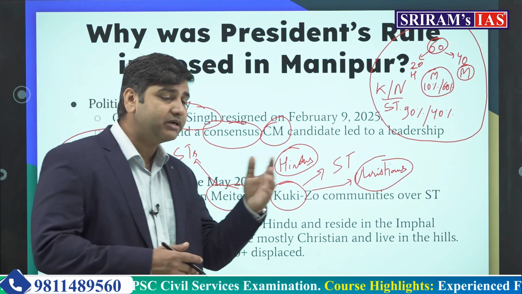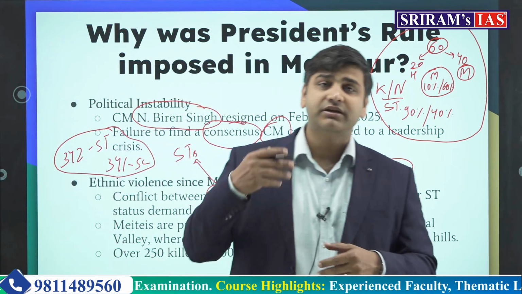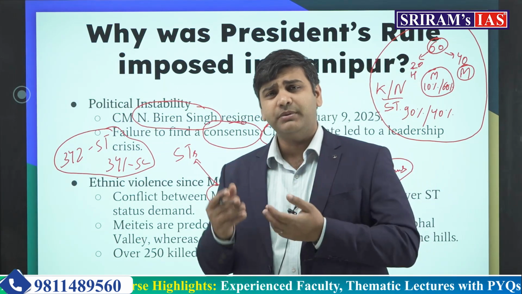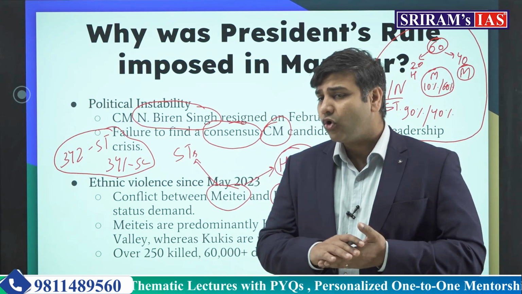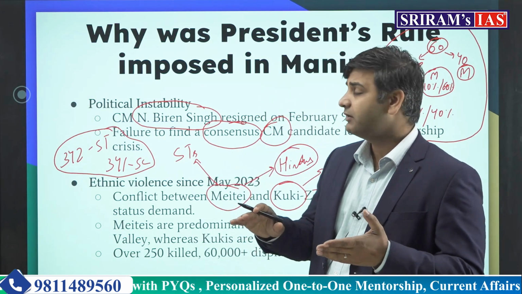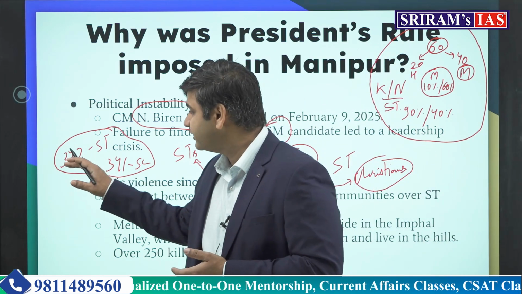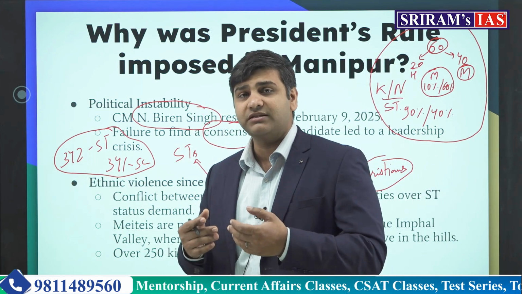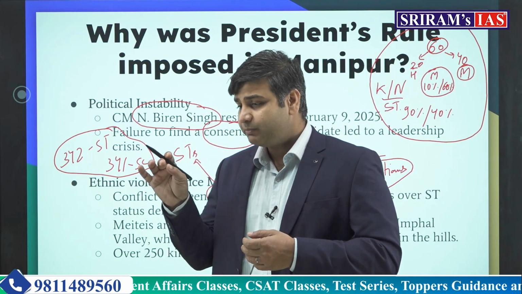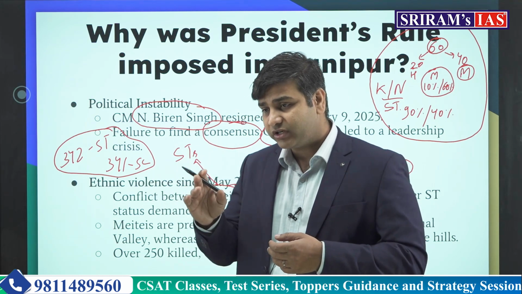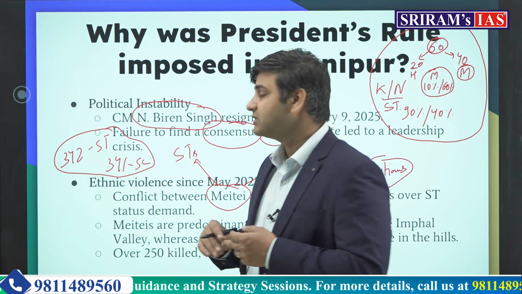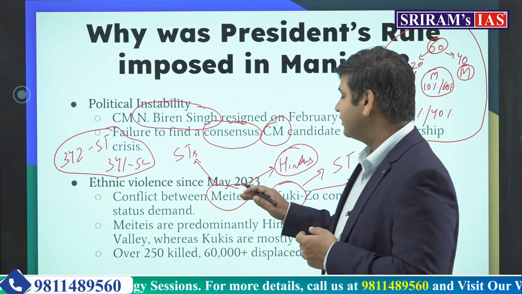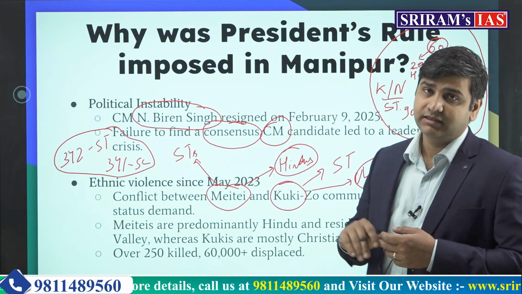So the state recommends, it reaches the Registrar General, then it goes to the cabinet and the approval happens from the home ministry, and after all that process, finally under Article 342, it is the power of the president to include any particular tribe in the list of scheduled tribes of that particular state. So this is the process of inclusion of scheduled tribes in the list.